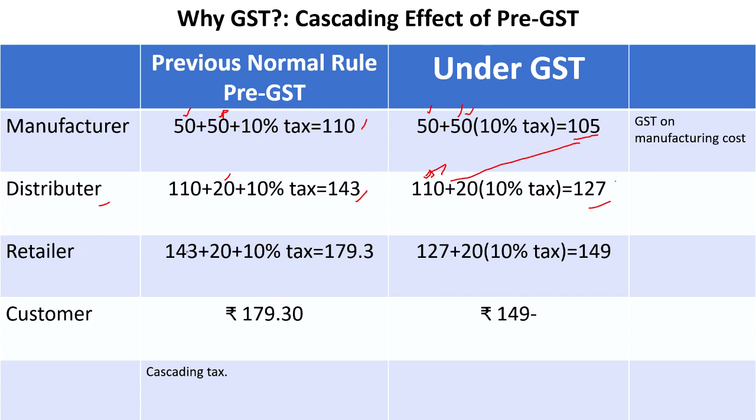And here the retailer will also add some profit, 20%, and 10% tax, making 179. In GST, this 127 comes here and 20% he adds as profit, 10% tax on the 20% only, and it comes to 149. Finally, in the pre-GST model it used to cost the customer 179, and in the GST model it comes to 149 only. So this is called the cascading effect, tax on tax. Here you find tax on tax, there you don't find tax on tax.